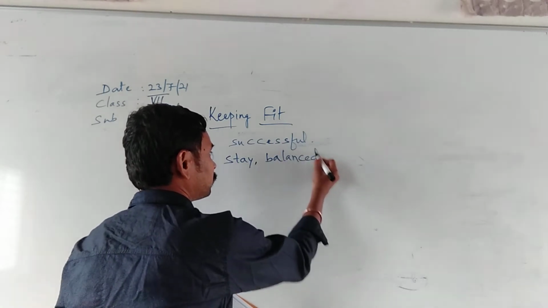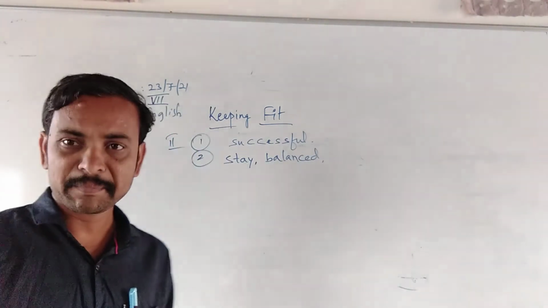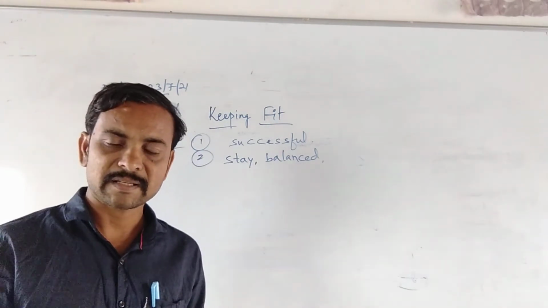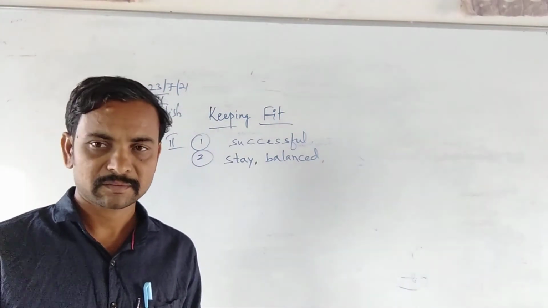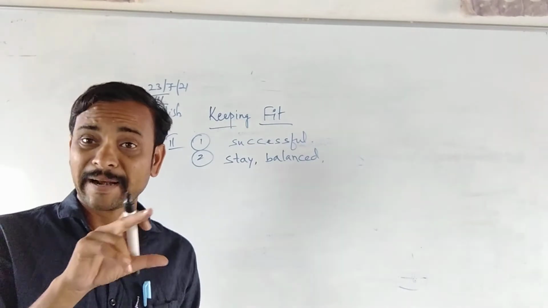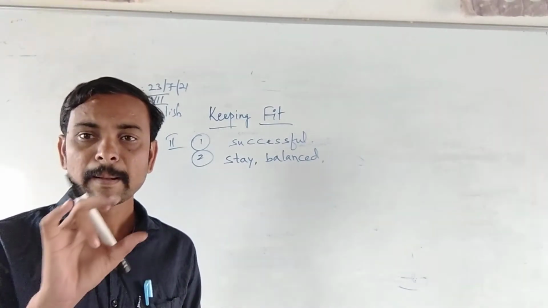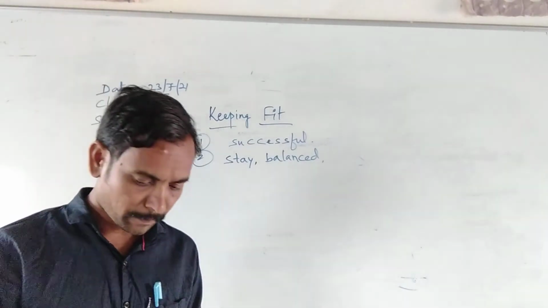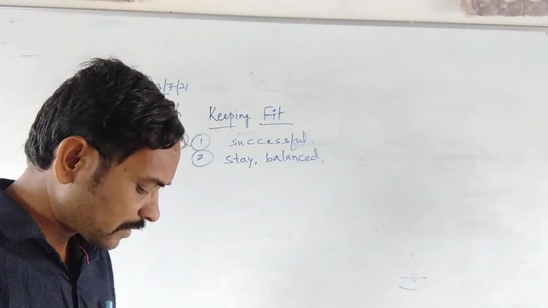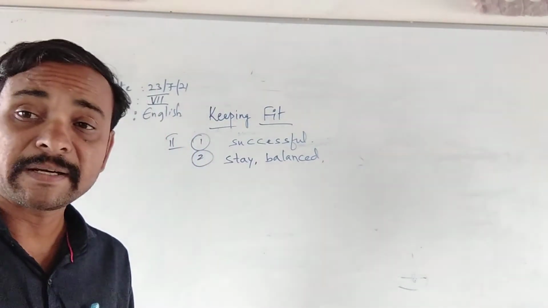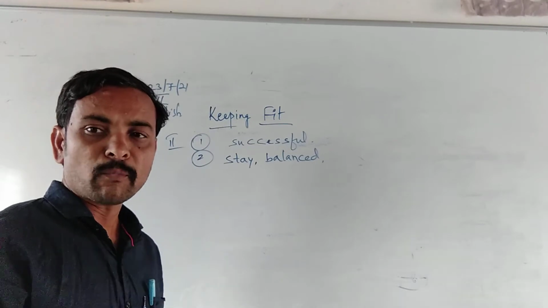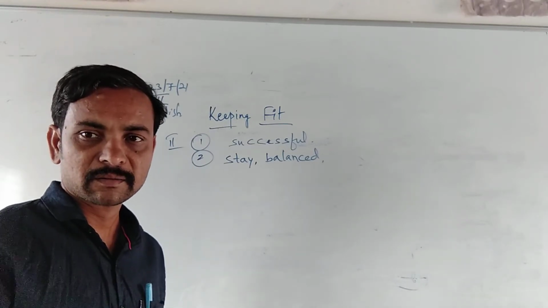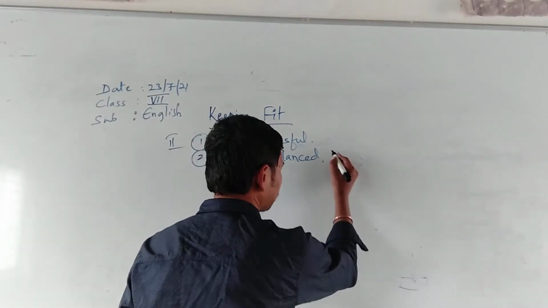We should eat balanced. Second word is what? Balanced. Balanced diet. It means the food required, that food we have to eat. We should eat a balanced diet and drink plenty. Yes, more and more water you have to drink. That is plenty.